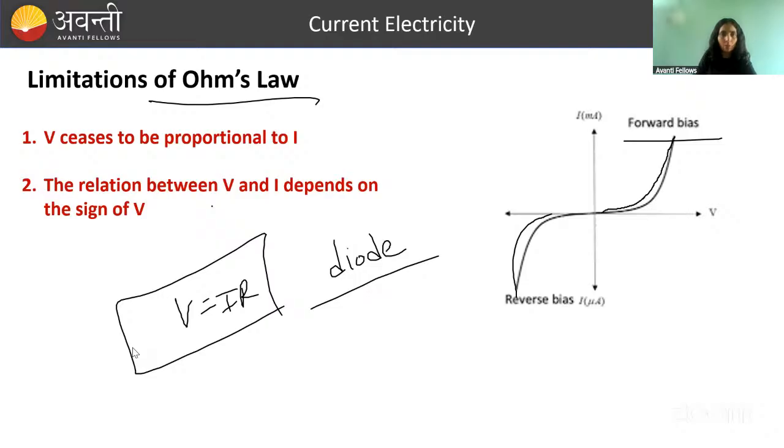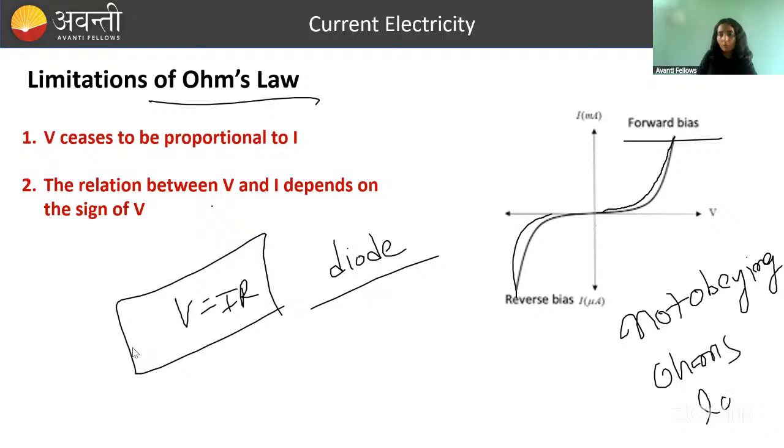So definitely this is not a straight line. And if the I versus V graph is not a straight line, it is not obeying Ohm's law. So if somebody asks you, is Ohm's law a universal law? No. It won't be applicable everywhere, because there are certain devices where potential is not directly proportional to I. So these are the limitations.